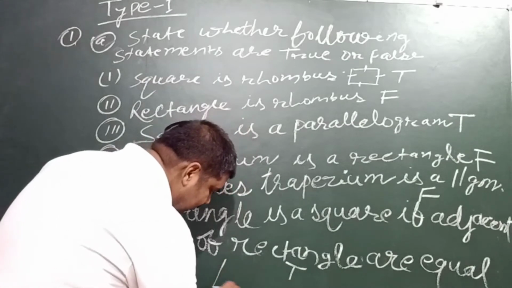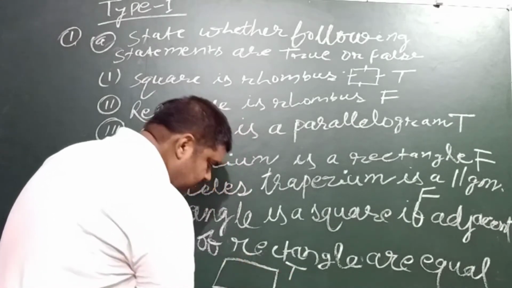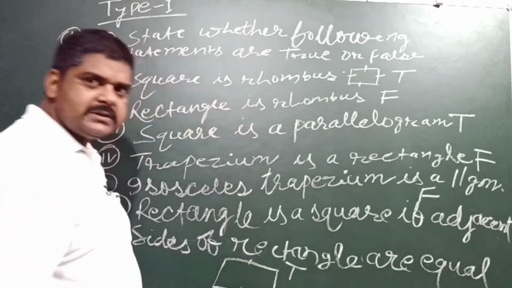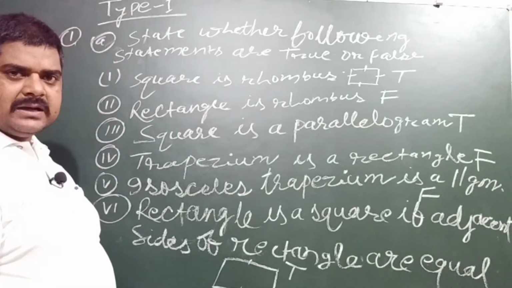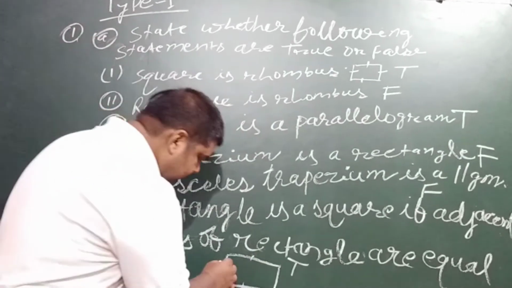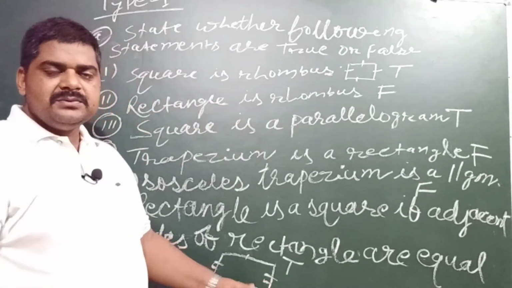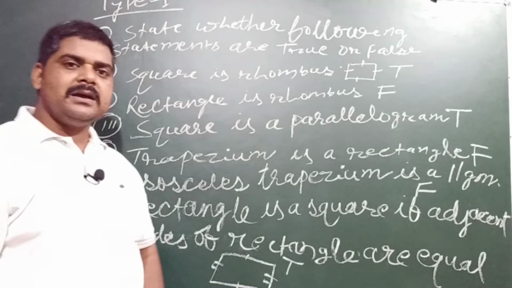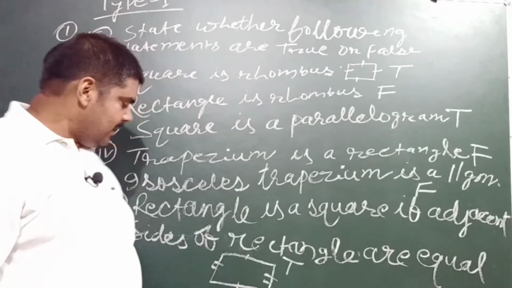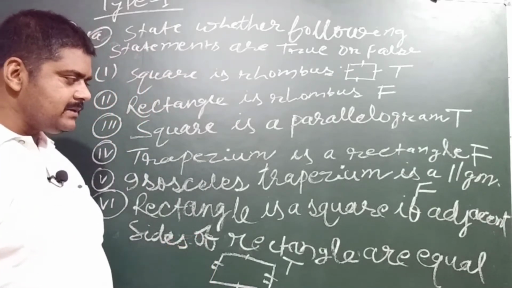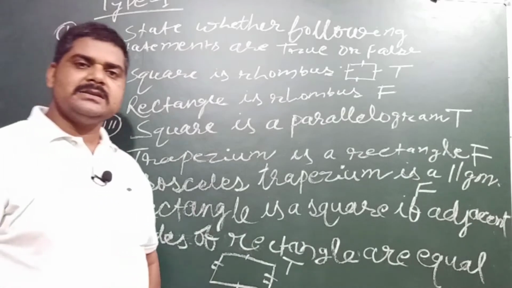You know that opposite sides of a rectangle must be equal by definition, and if length is equal to breadth, then such a rectangle must be a square. This is why the last statement is a true statement.